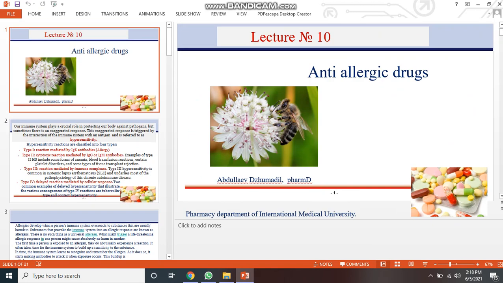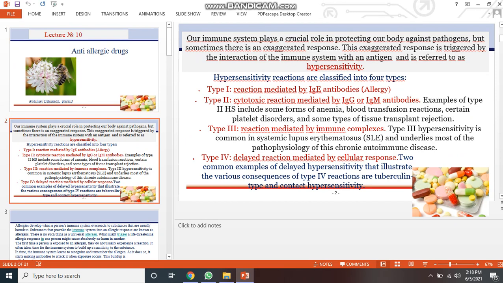Today our topic is about anti-allergic drugs. Now we can start: our immune system plays a critical role in protecting our body against pathogens. But sometimes there is an exaggerated response. Sometimes a bacterium is very powerful against our immune system. The exaggerated response is triggered by the interaction of the human immune system with an antigen and is referred to as hypersensitivity. Hypersensitivity reactions are classified into four types.